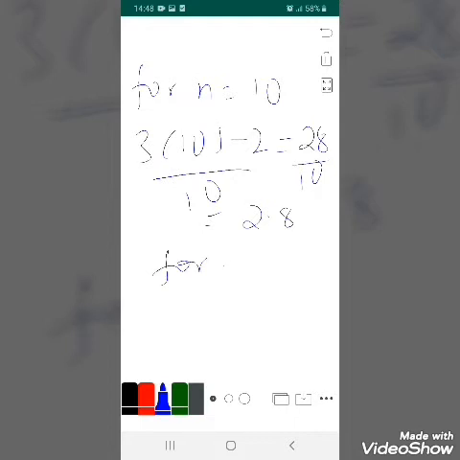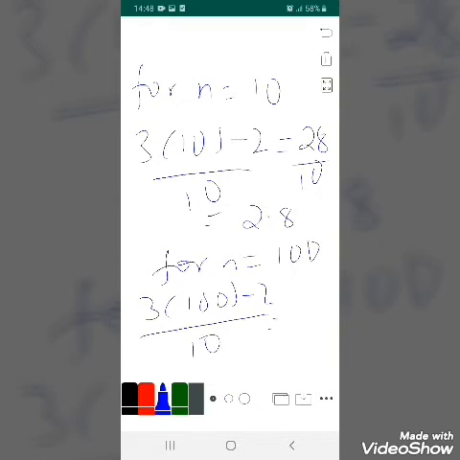And again for n equals 100, it will be 3 times 100 minus 2 over 100, which is 300 minus 2, that is 298 over 100, and this will be 2.98.